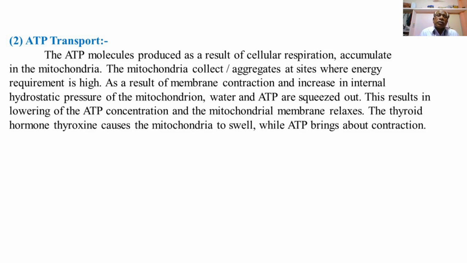The thyroid hormone thyroxine causes the mitochondria to swell, while ATP brings about the contraction of the mitochondrial membrane, and thus the water and ATP are released out from the mitochondria in the respective cell, site, or organ where the energy requirement is high.